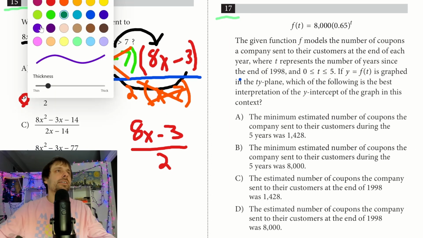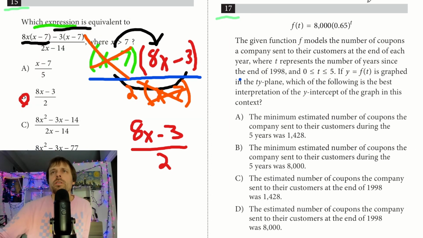And then probably our finale for this little part here, number 17. Let's see what's going on here. Super important. These are going to be our exponential functions. This is going to be our principal, or our starting amount. Think y-intercept, right? When this is 0, this becomes 1. Anything raised to the 0 is 1, times 8,000. That is going to be my y-intercept. So I can write that y-intercept.